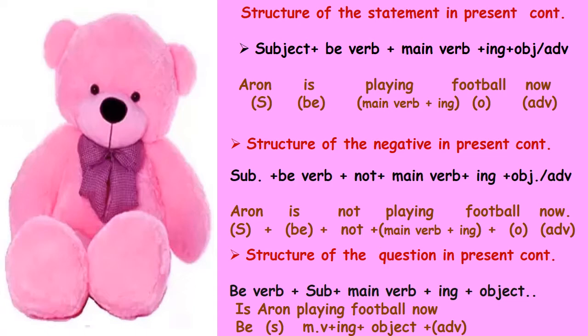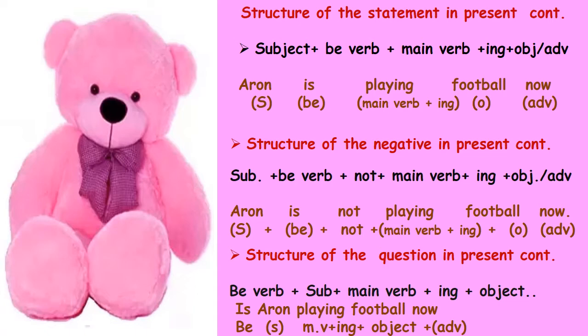Playing is main verb plus ing. Here main verb is play, with that we add ing. Football is object, now is adverb. So the example for the structure of the negative in present continuous is Aaron is not playing football now.